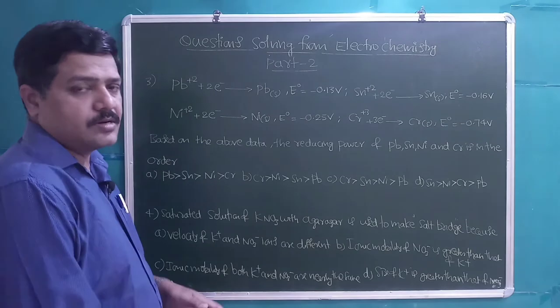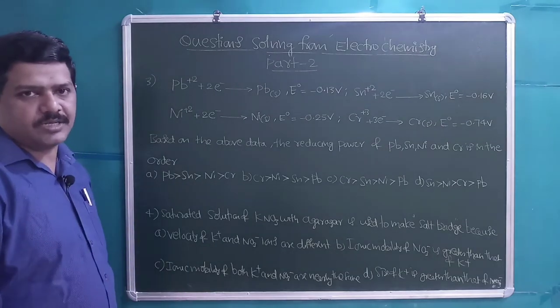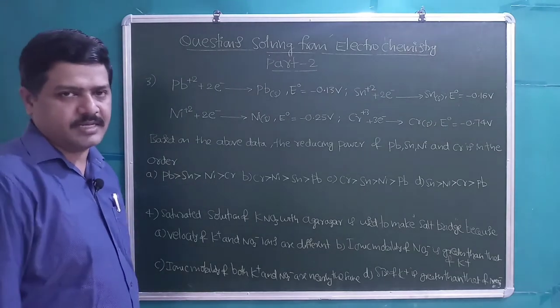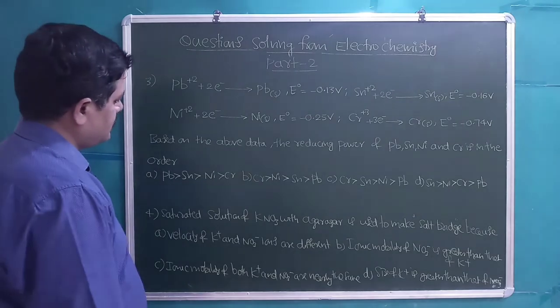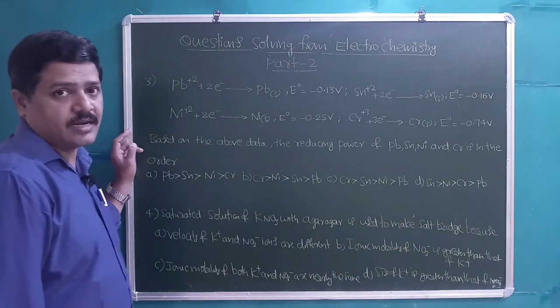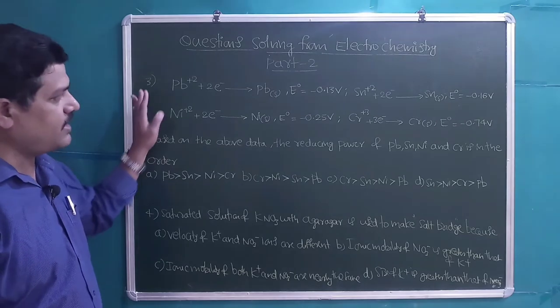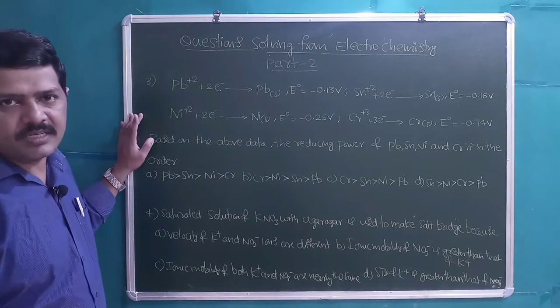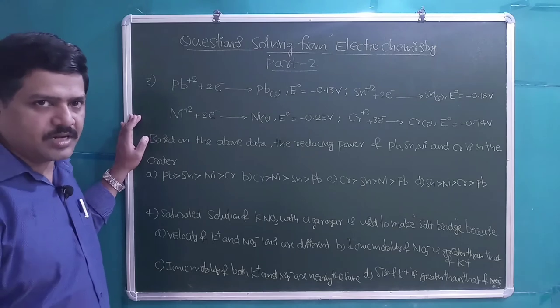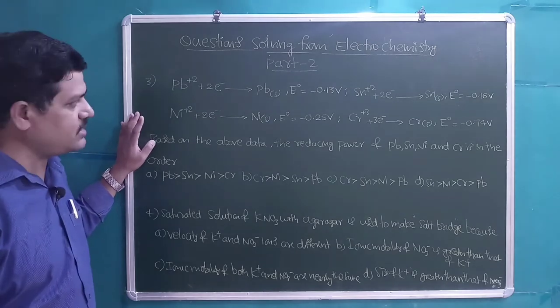Students, this is also one of the applications of the electrochemical series. It is useful in predicting the relative strength of reducing agents among the given metals. The metal which has a more negative reduction potential will be the strong reducing agent.